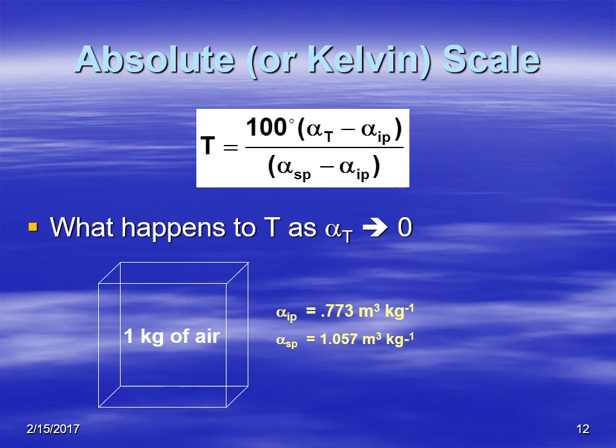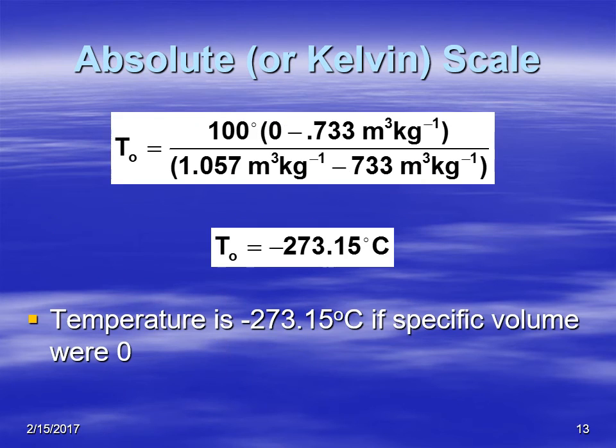So we're going to stick some numbers in. As I said, we know the specific volume of dry air at the ice point and the specific volume of the dry air at the steam point. So we'll stick those in, and we've got the temperature 100 we had before, and we're wondering if the volume went all the way down to 0 specific volume, and that's what you see on the top. You see the 0 there. What would the temperature be?